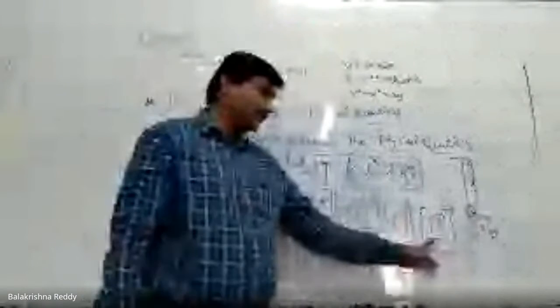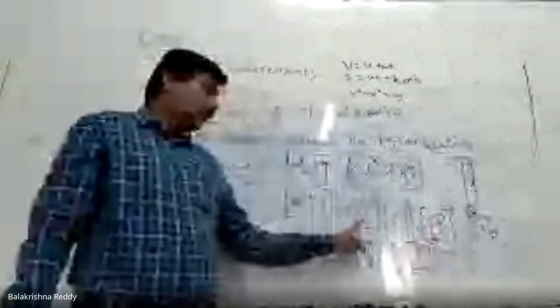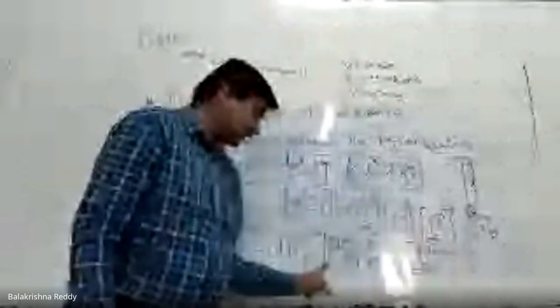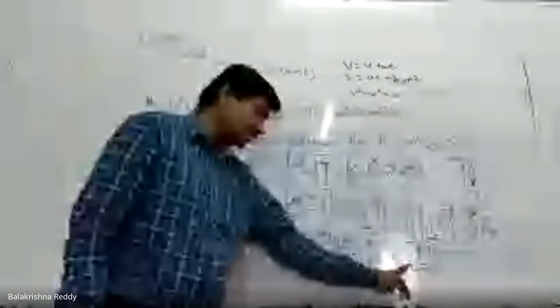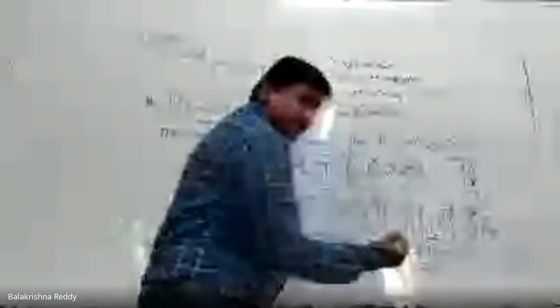Because I forgot to take this L initially. All the lengths of the LHS side compared with the RHS side lengths. So if you take this L power of x plus y, this is L power of 0. X plus y equal to 0. Understood?